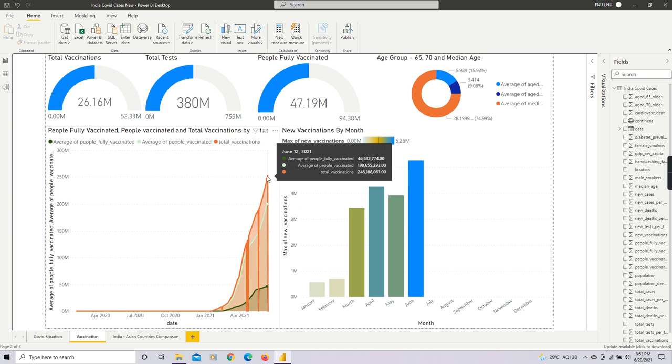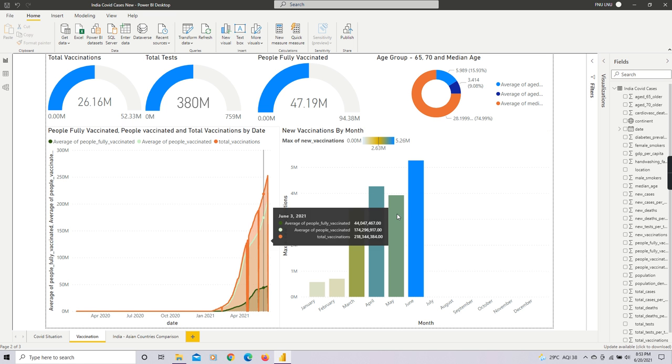that is close to 46 crore. So people who were total fully vaccinated, 46 crore, and people who have just done the vaccination and the total vaccination.